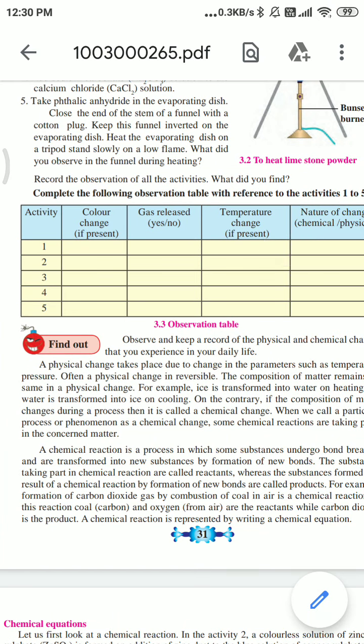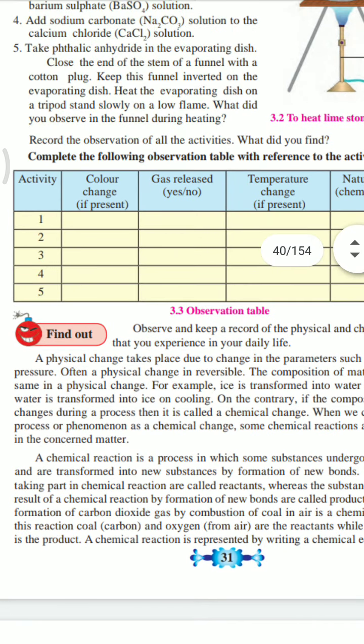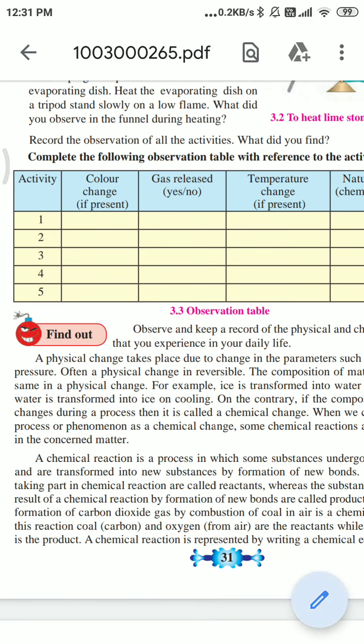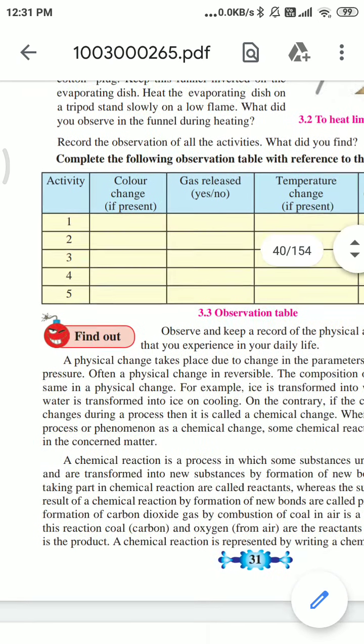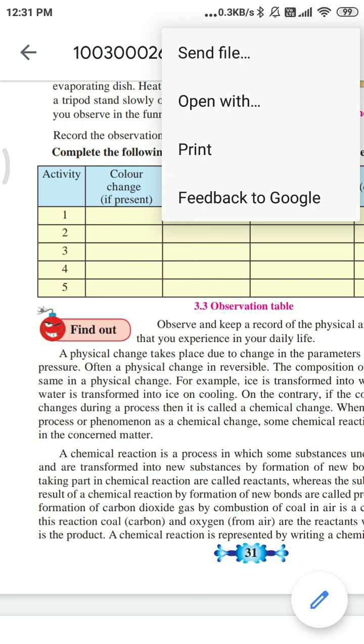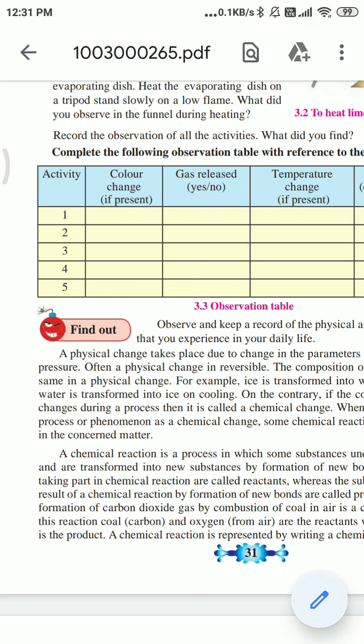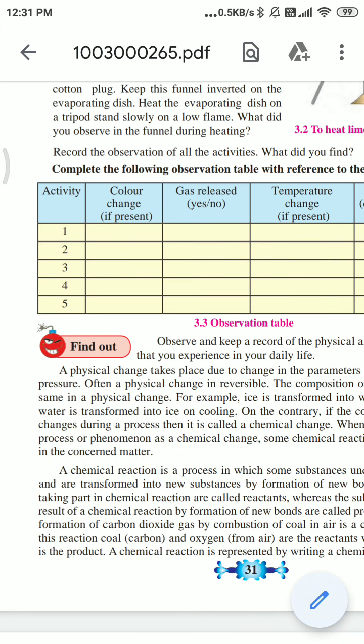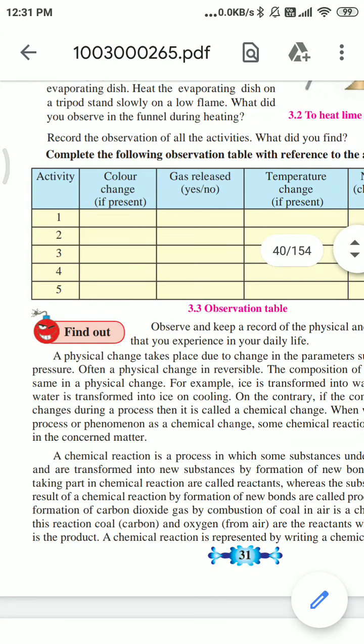So exactly what happens is that we have CO2, C, so we can write an equation out of this.